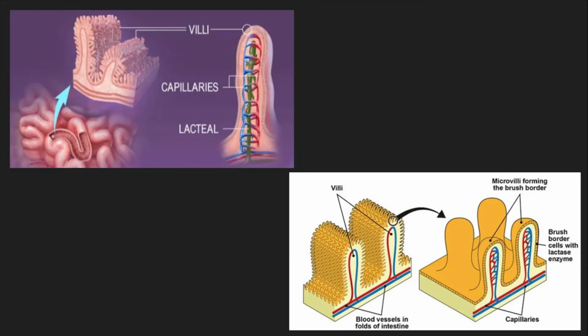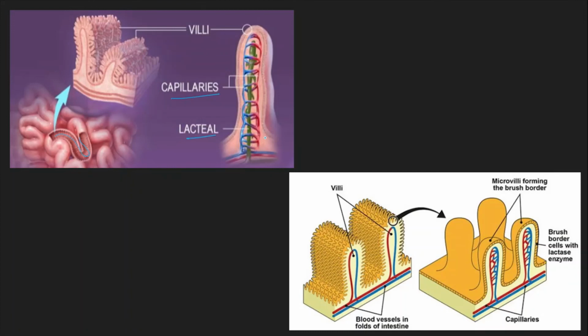Here is a clear image. You can see that there are so many foldings that appear in this way. Each villus has internally got blood capillaries and the lacteal. Lacteal is a part of the lymph system, and it absorbs fats. When we come to that part, we will cover it there as well.